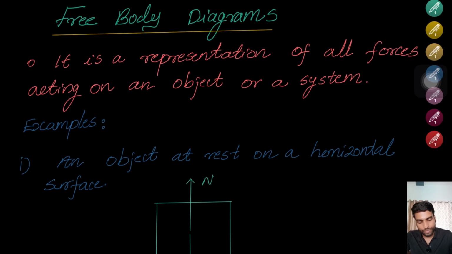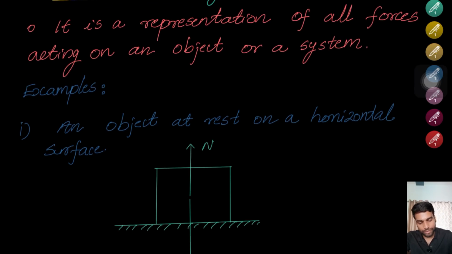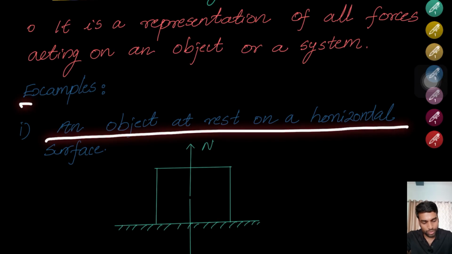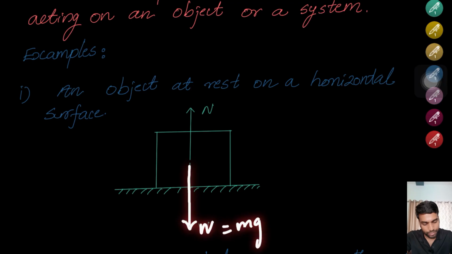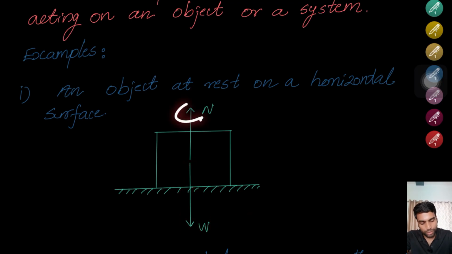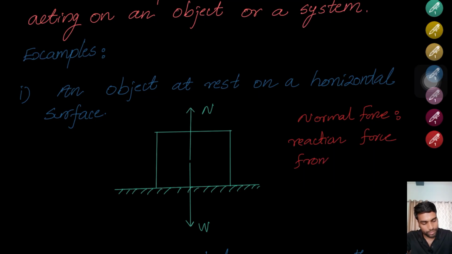Okay, right. Now, here is an example: an object at rest on a horizontal surface. What are the forces acting on it? You can see that definitely gravitational force is acting downward, which is W, which you can write as mg, right? And there is a normal force also. Now you may think, what is normal force? Normal force is nothing but the reaction force from a surface. That means here the action is gravity and the reaction is the normal force, right?